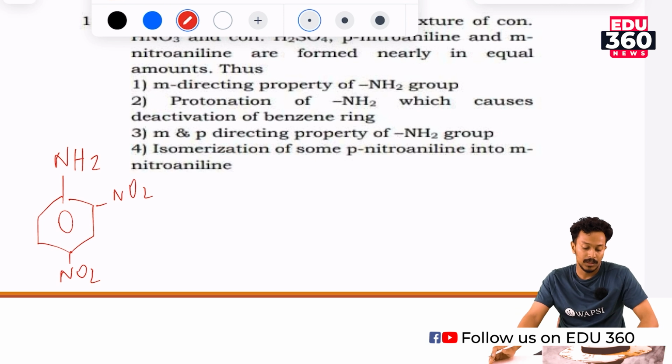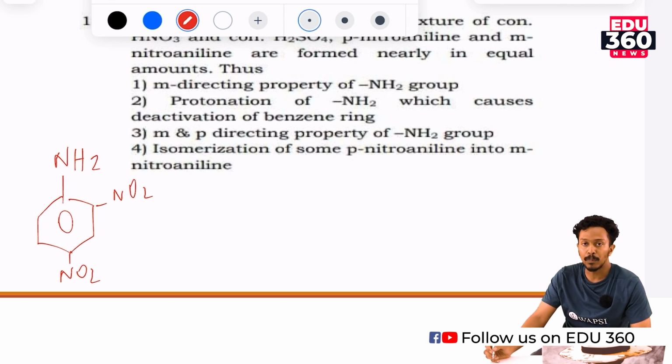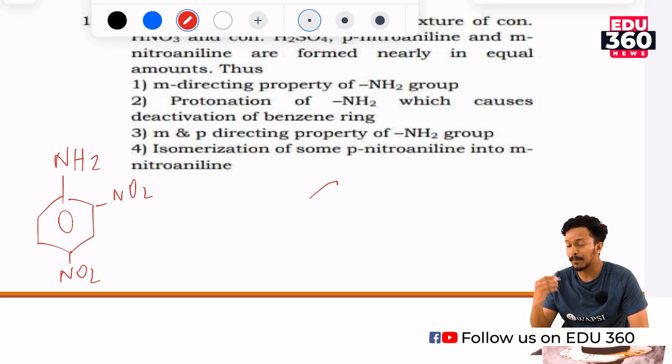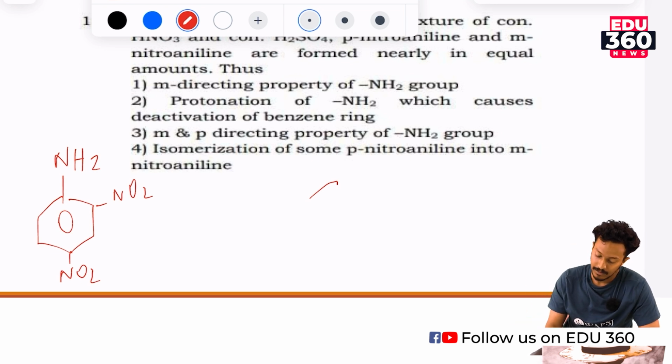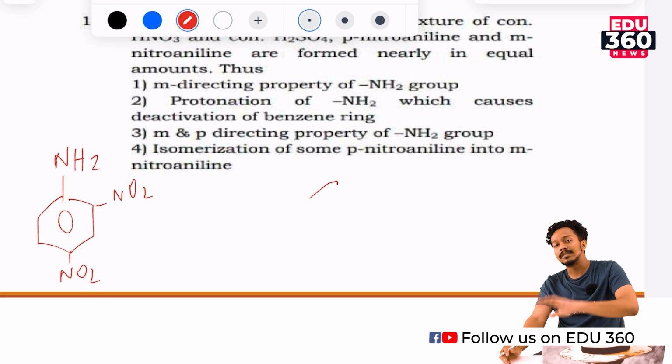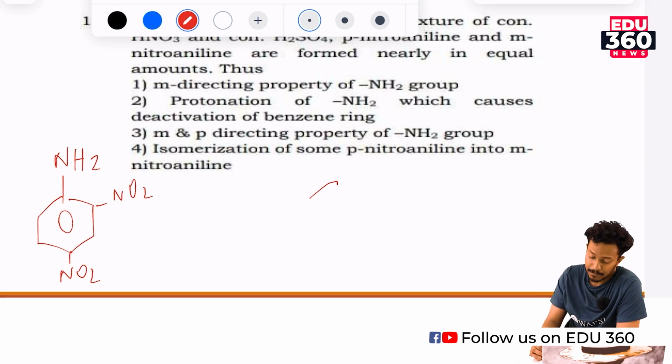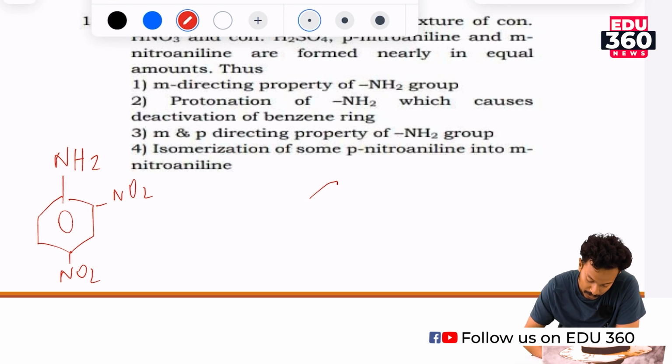This is because the protonation of the NH2 group on aniline gives the NH3 plus ion. Are you following? The NH3 plus ion, which is the anilinium ion, disrupts the benzene ring and thus causes a deactivation of the benzene ring. This is due to the formation of the anilinium ion, NH3 plus. So the correct option would be option number 2.